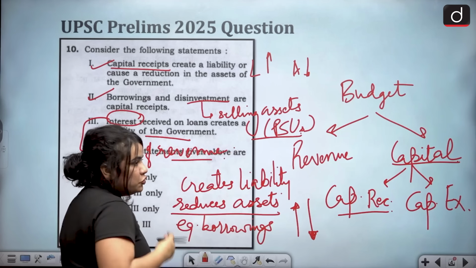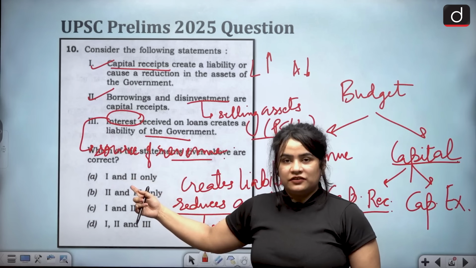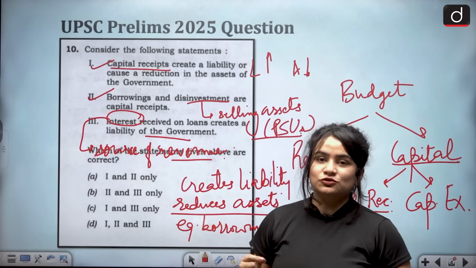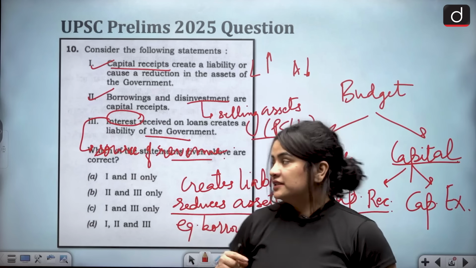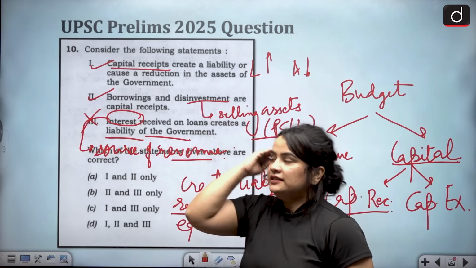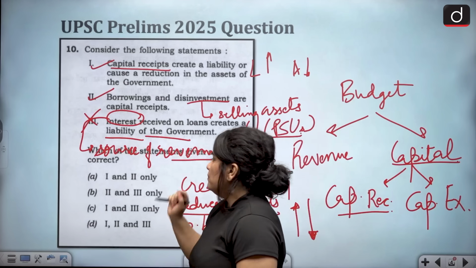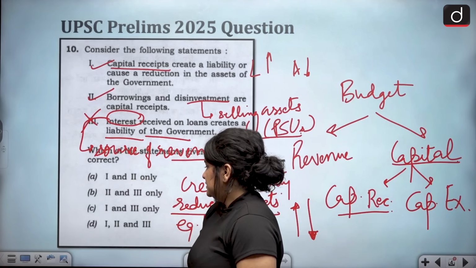So, of course, it is not creating any liability because the government does not have to repay the interest, just like the government has to repay any borrowings. Hence, it is not creating any liability. The government is under no legal obligation to pay back or compensate. Hence, we can eliminate this statement.